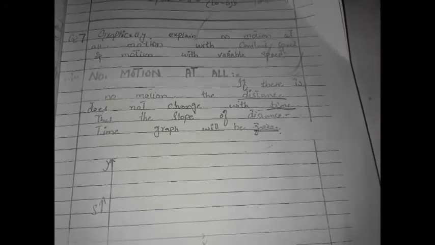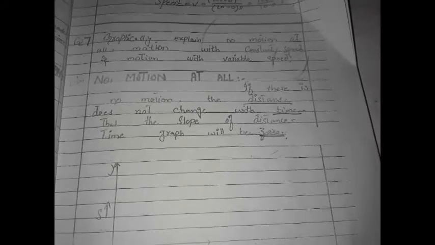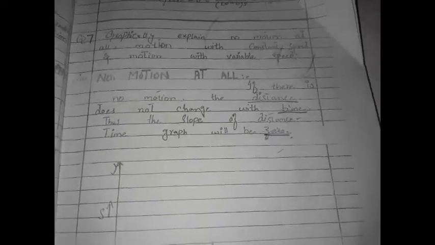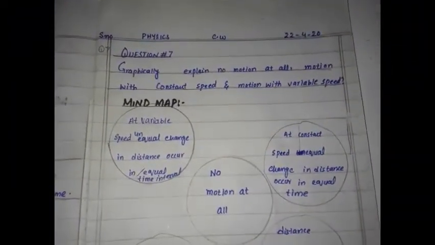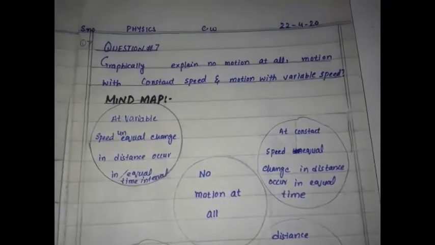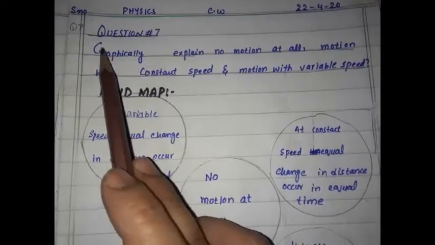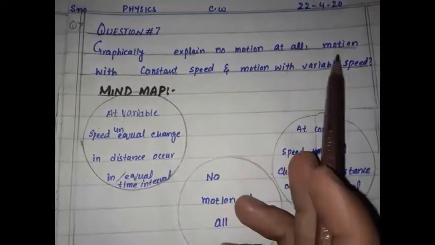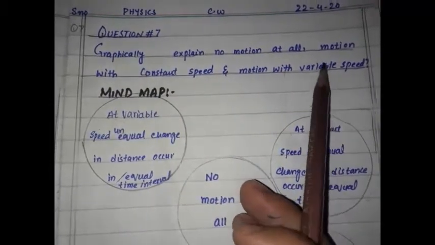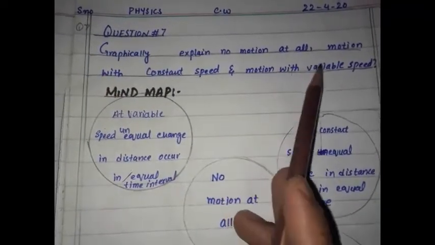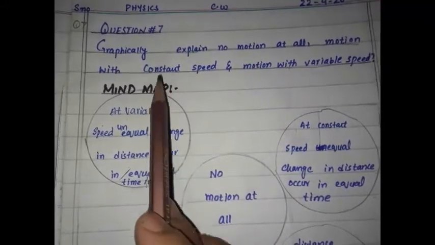In our previous lecture we have done up to question number 6, the written work of the chapter number 2, kinematics. Now coming towards the question number 7. Prepare your page for question number 7 like this: serial number, physics, classwork and date. Write down the question number in capital letter, question in capital letter, and number 7. Question is graphically explain no motion at all, motion with constant speed and motion with the variable speed. Underline this and the question with the help of pencil and ruler properly.